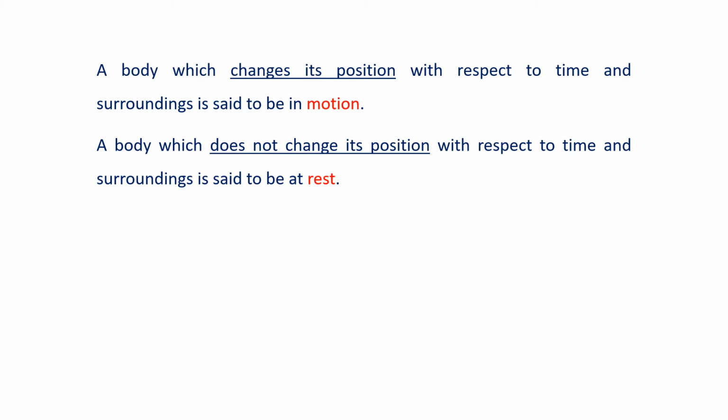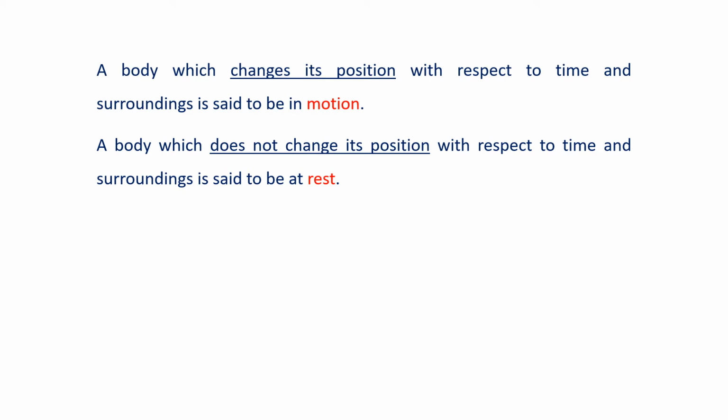If you have taken the door as the reference point, the cupboard is at the same distance from the door. After 10 minutes or 20 minutes or 1 hour or 1 day, that cupboard has not changed its position with respect to the door. So we can say the cupboard is at rest with respect to the door.